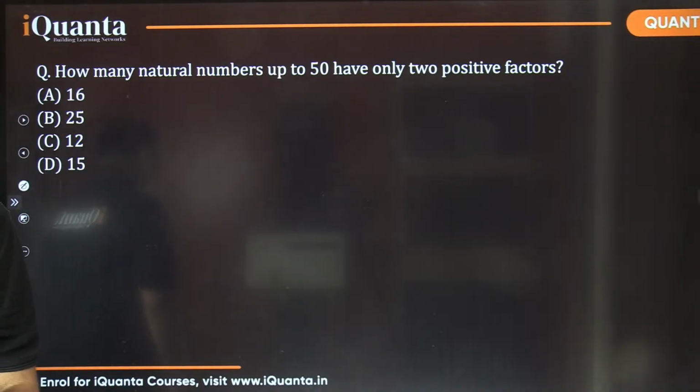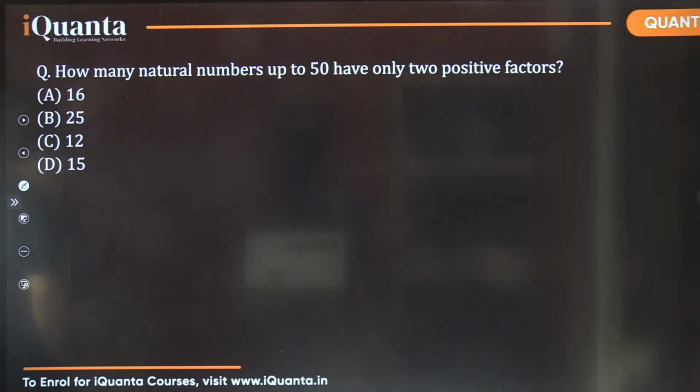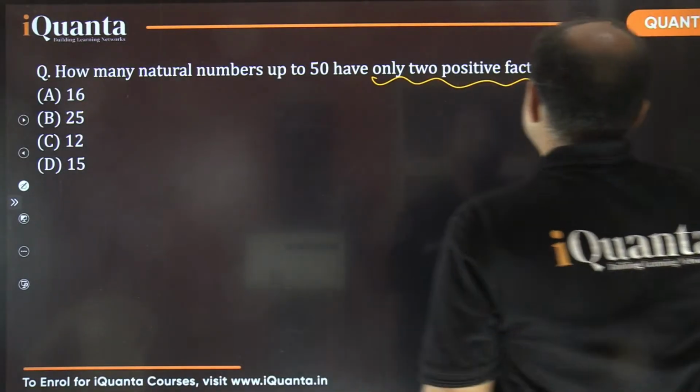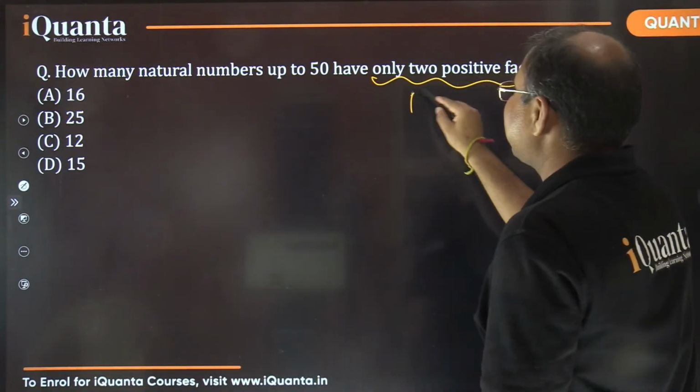Okay, Ayushman, Advitya. Yes, exactly. We already talked about that. So two positive factors. When we say only two positive factors, what does it mean? We are talking about prime numbers.